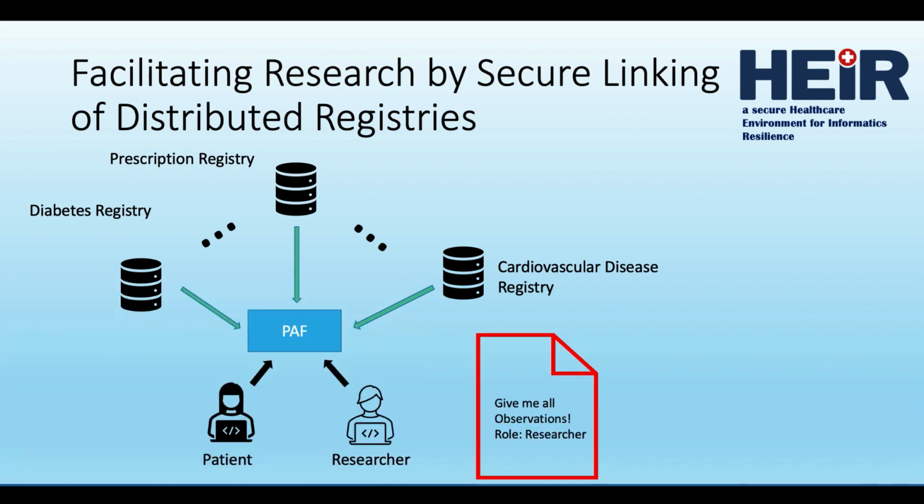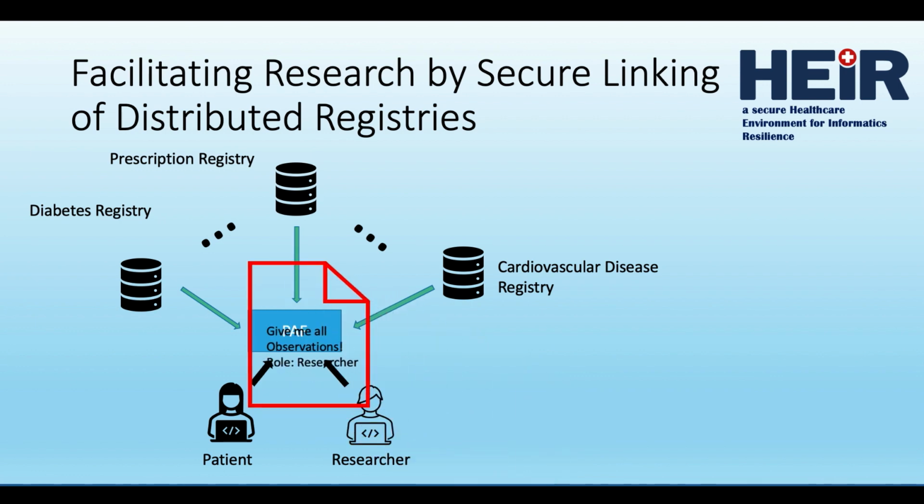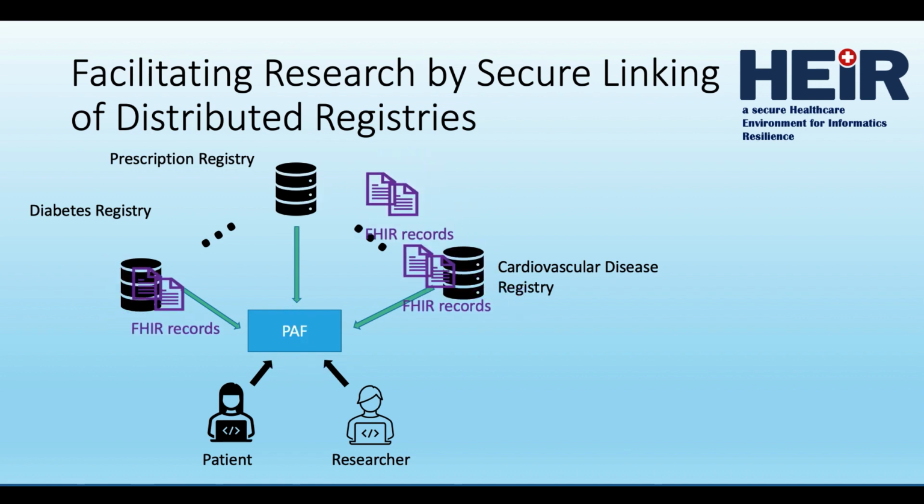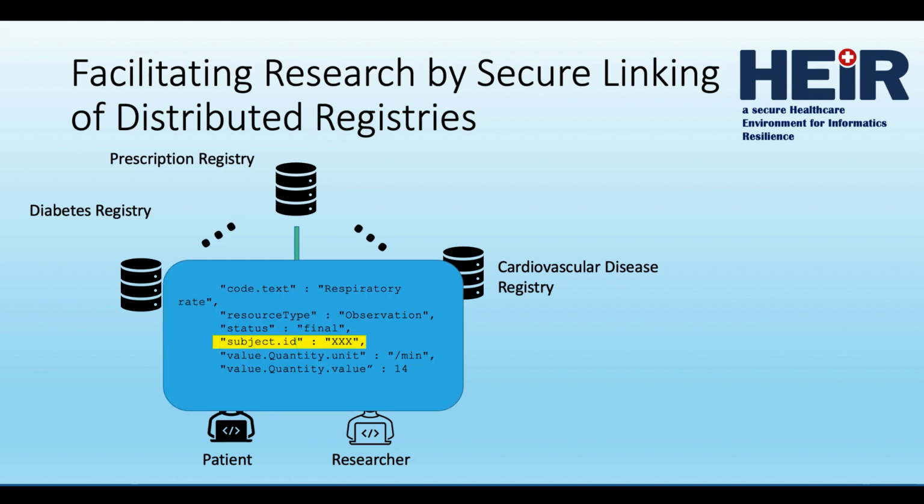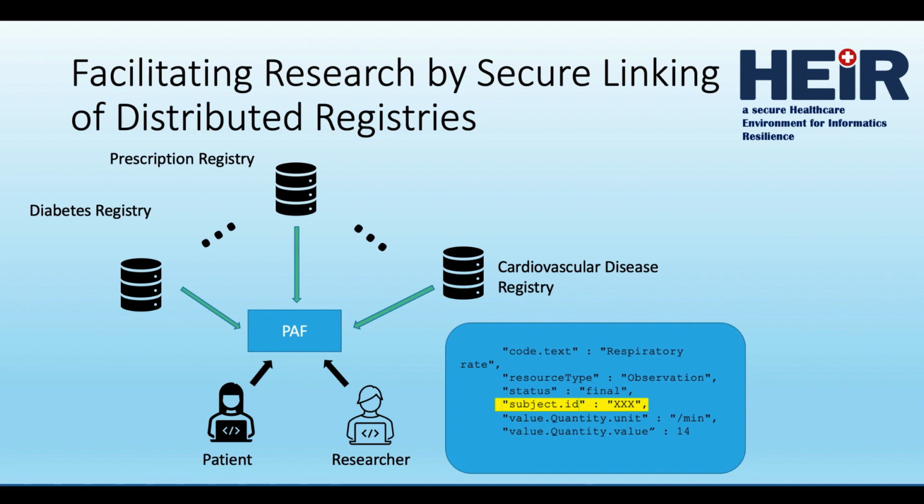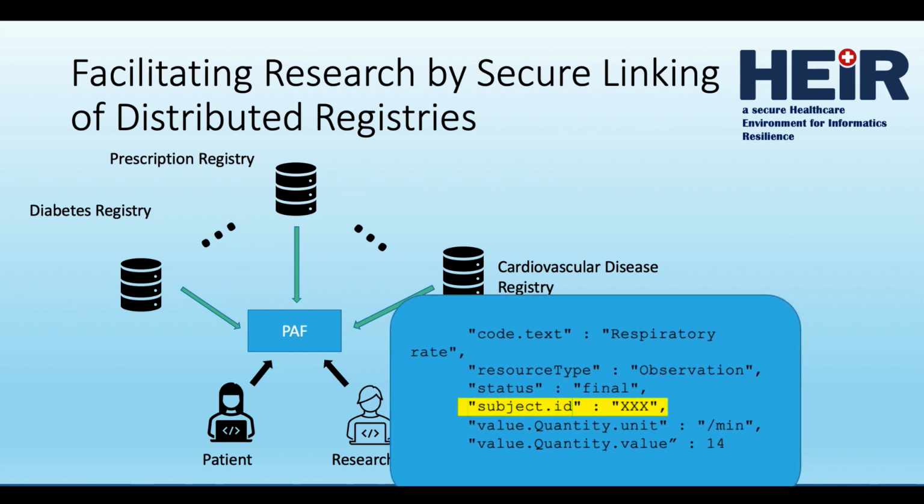Next, a researcher will issue a request for all records across the registries for a medical study. Once again, the request will be accompanied by a cryptographic certificate identifying the researcher. The privacy-aware framework will gather the medical records, and based on the data categorization we previously discussed, will replace PII fields with X's. In this example, we can see that the subject ID has been removed.